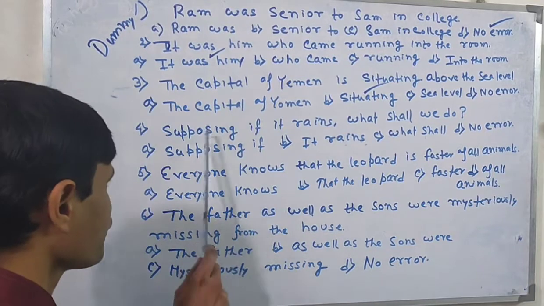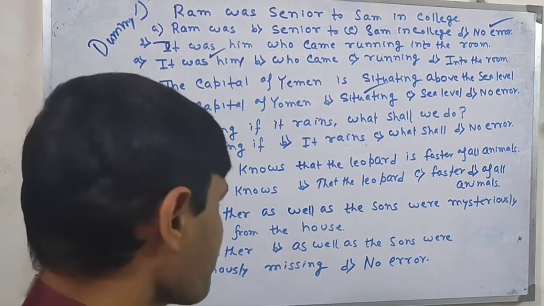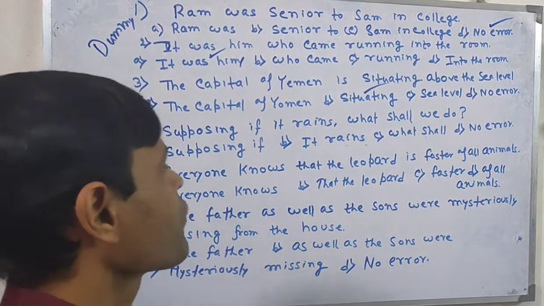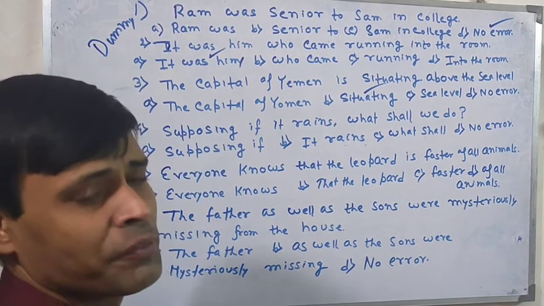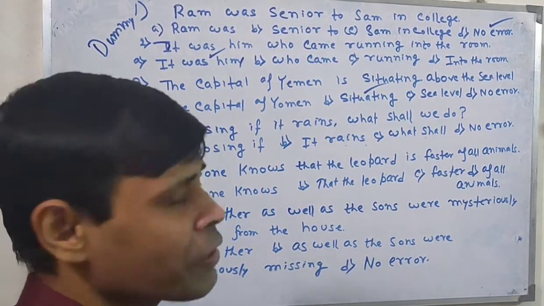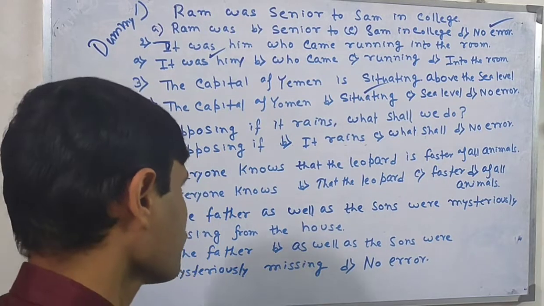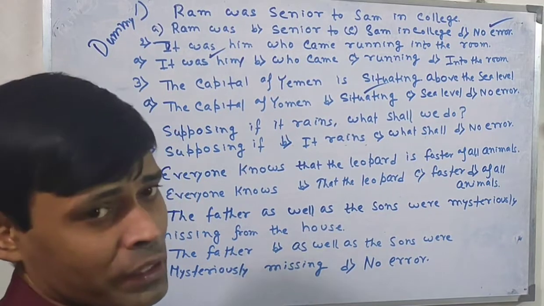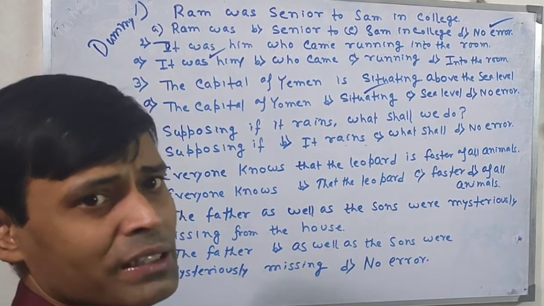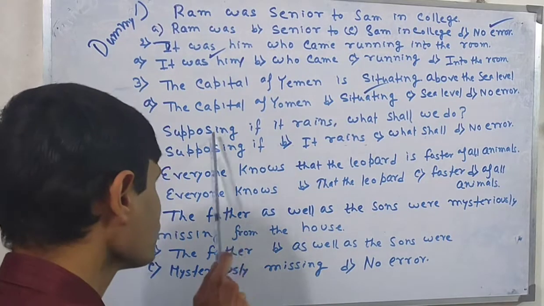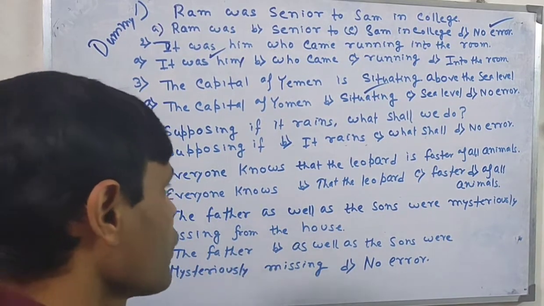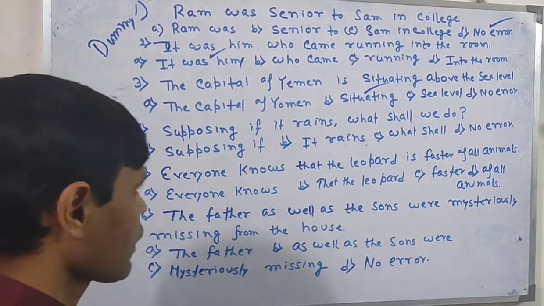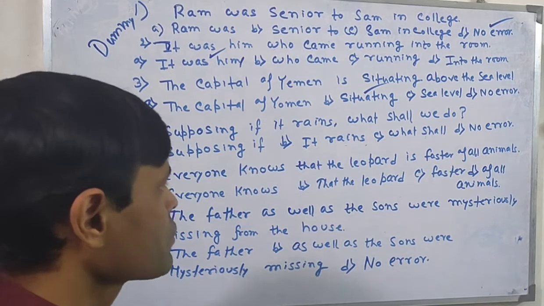So suppose, when you are going to write suppose or supposing something like that, there is no question of writing if. The answer should be: suppose it rains, not suppose if it rains. Suppose it rains, what shall you do? This will be the right sentence. There is no question of supposing or something like that. There is no question of writing if after that. Suppose itself symbolizes the action of if. So supposing if is the error here. Supposing it is the error. The right sentence should be suppose it rains, what shall you do?